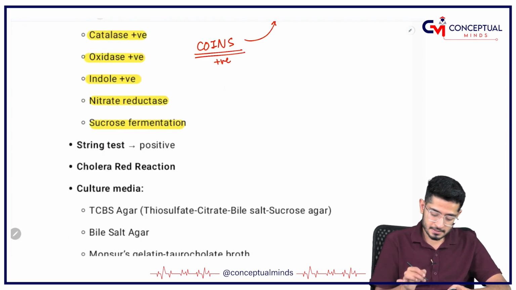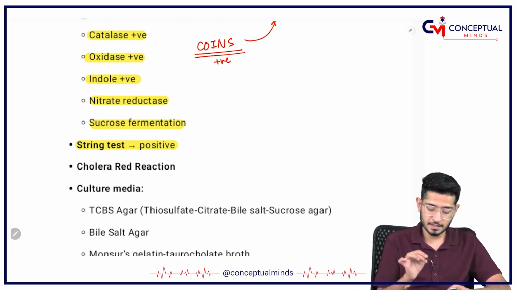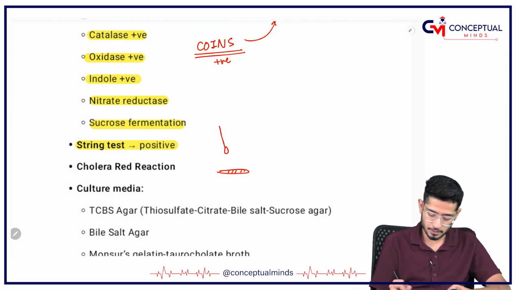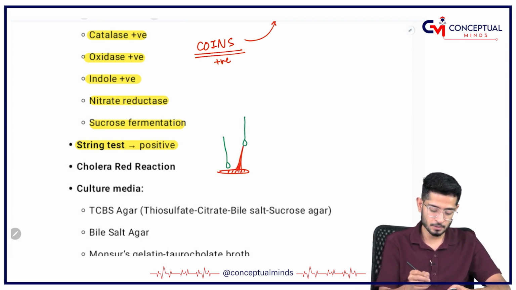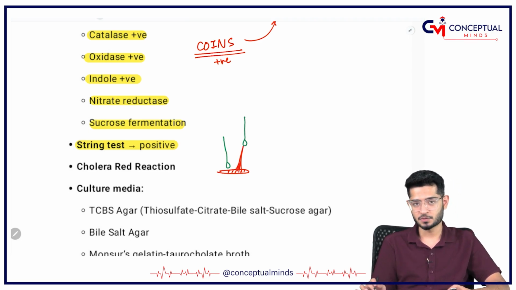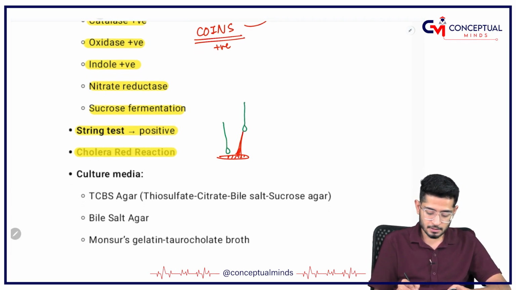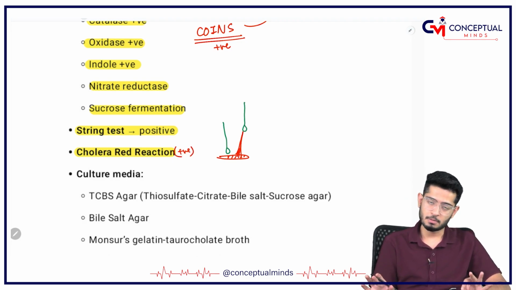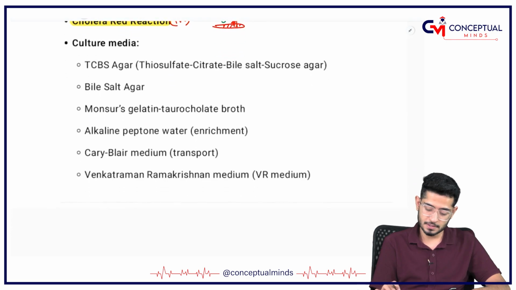It is string test positive. String test positive means whenever from a sample, suppose a cholera sample, you put a spoon and then you take the spoon away, it is showing just like a string formation. So it is string test positive. There is another reaction which is positive, that is called the cholera red reaction.